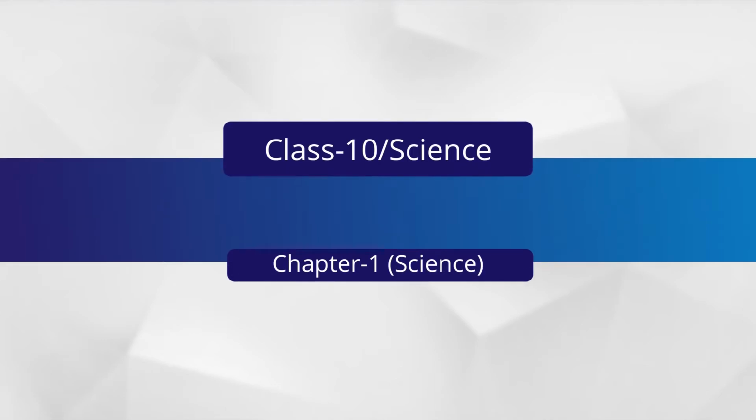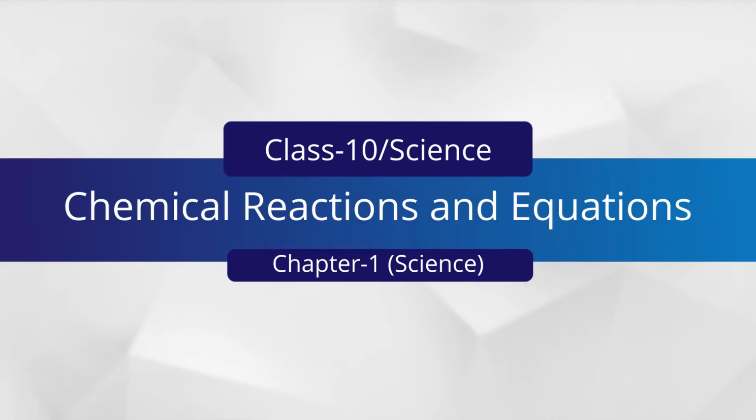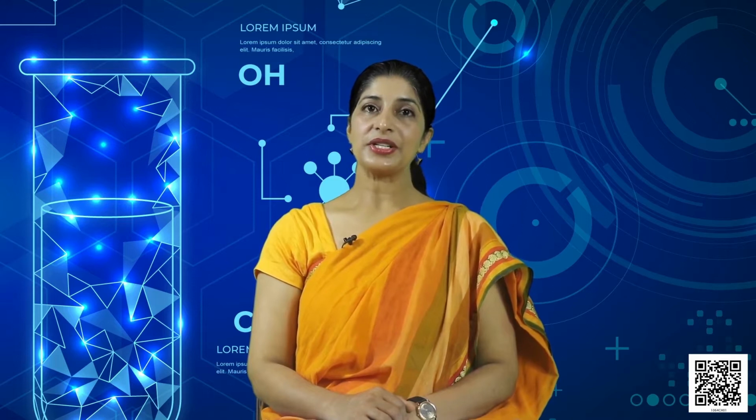So students, today we are going to talk about Chapter 1 of Science of Class 10, Chemical Reactions and Equations. Let us see what we are going to learn in this chapter. First of all, we are going to talk about chemical equations, and then different types of chemical reactions will be discussed, and after that we will also discuss the topics corrosion and rancidity. First of all, we shall talk about few chemical reactions.